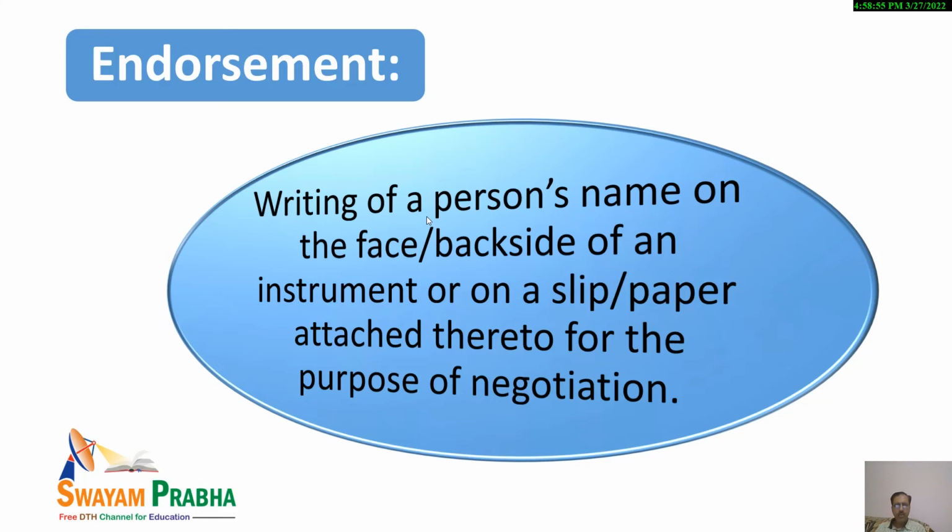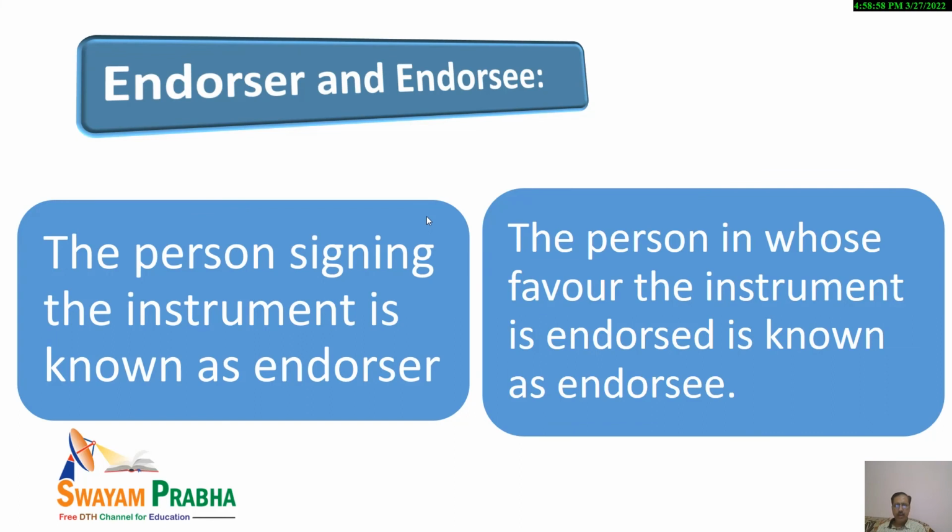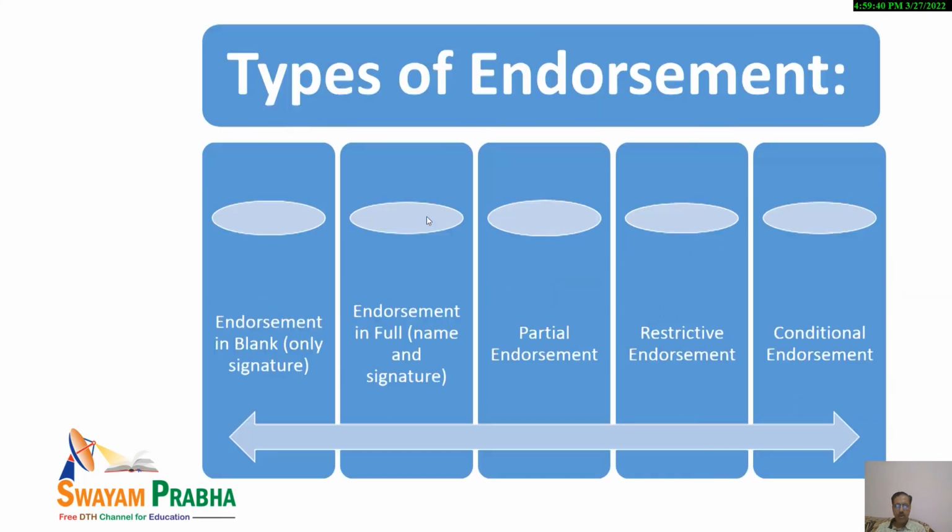It is allowed; you are free to endorse the instrument. And the person who is signing on the face or on the back, as I have already mentioned, will be known as the endorser. And the person in whose favor we have endorsed the instrument will be known as the endorsee. Let us suppose Mr. A has put his sign on the front or back of the instrument in order to endorse it. Then he will be known as the endorser. And let us suppose he has endorsed the instrument in favor of Mr. B, then Mr. B will be known as the endorsee.